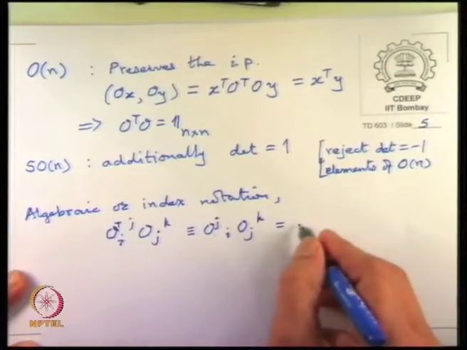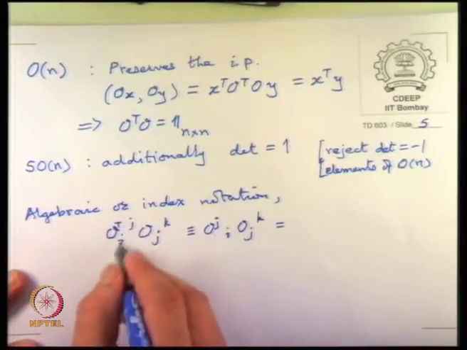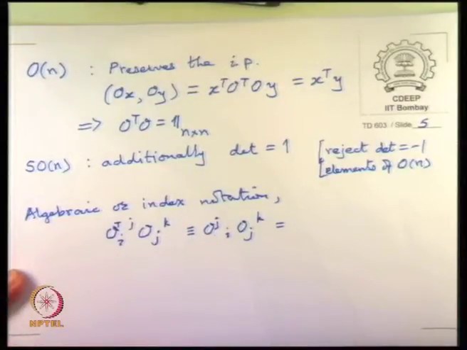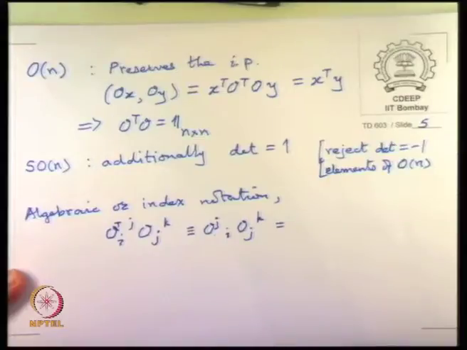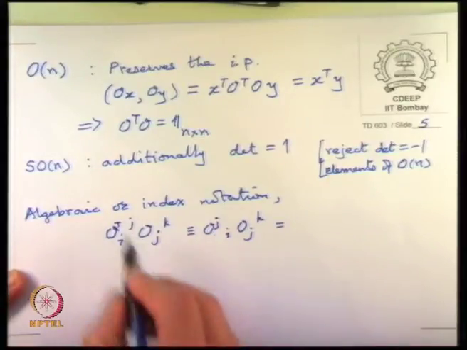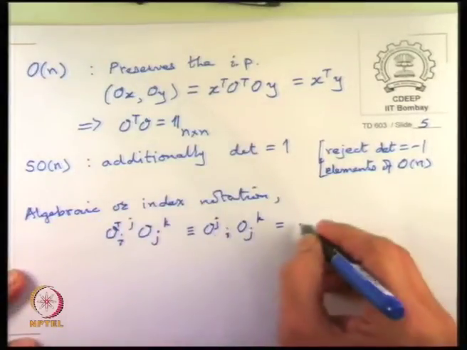So this is the transpose of that, but I remember that this index is up and this is down. This is what the slight complication is there because of the way we are dealing with this, and this notation is useful when we go to the Minkowski space. So, I will just define it like this, and so this should be equal to the identity matrix, which now becomes delta ik.